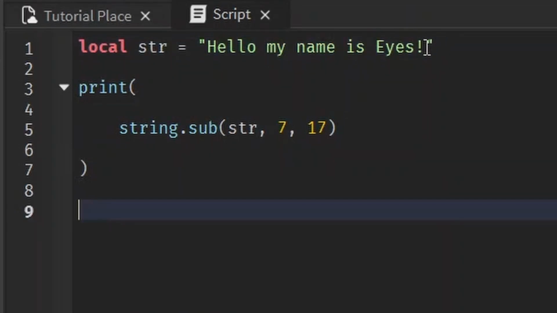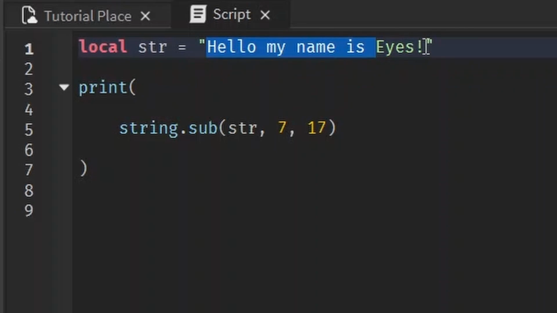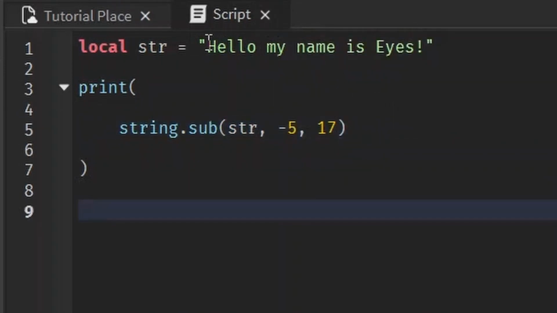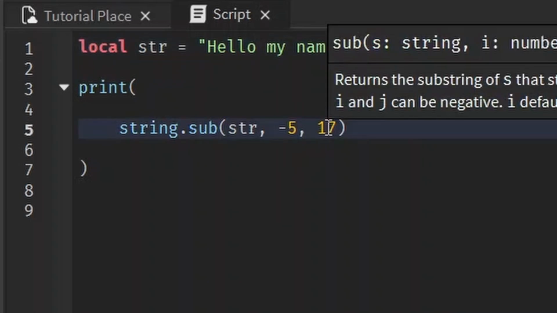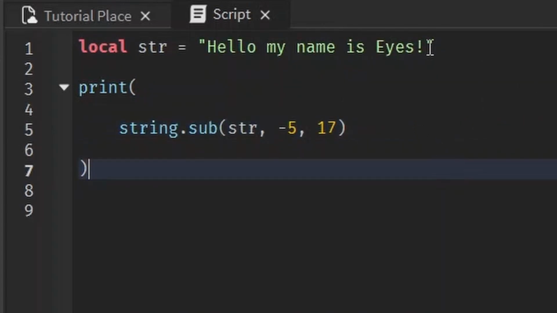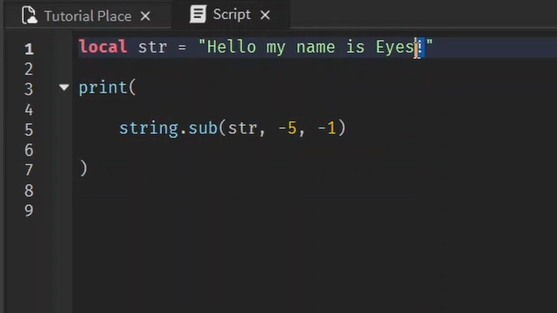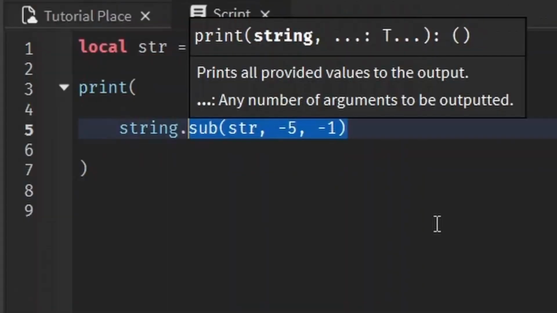Let's say I just wanted the eyes with the exclamation mark. Well, an easy way to do this is to start here and go to here. But we don't have to count all this. We can start counting backwards. 1, 2, 3, 4, 5. And instead of writing 5, we write -5. If we were counting normally with a positive number, it'd be 1, 2, 3 from that side. But with a negative number, we start counting this way. 1, 2, 3, 4, 5. And to finish, to get the last character, this exclamation mark, we want to end at -1, because if you're counting this way, 1 in that direction is at the exclamation mark. So -5 to -1 prints out eyes.